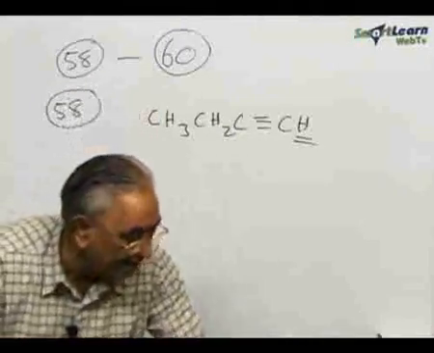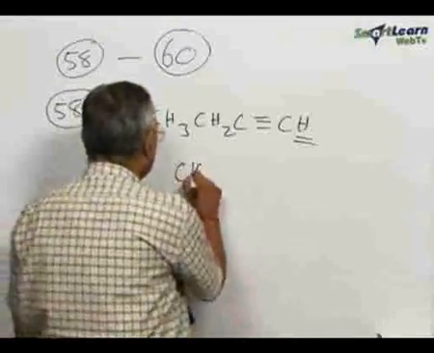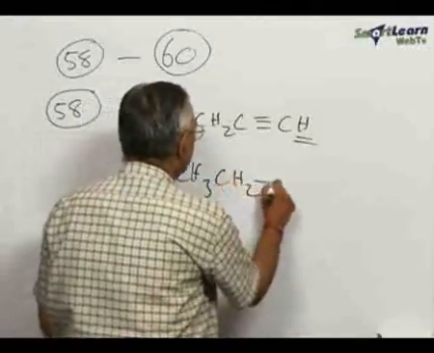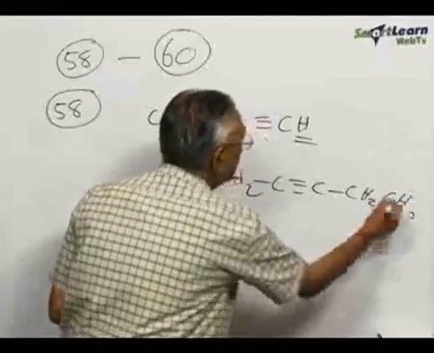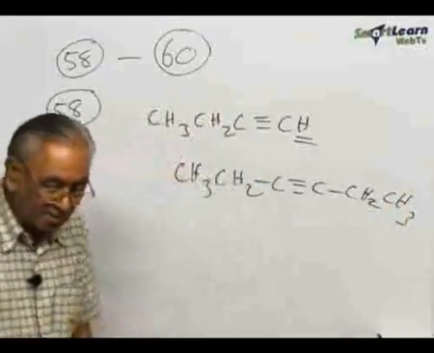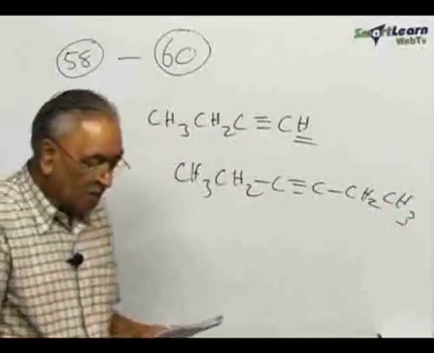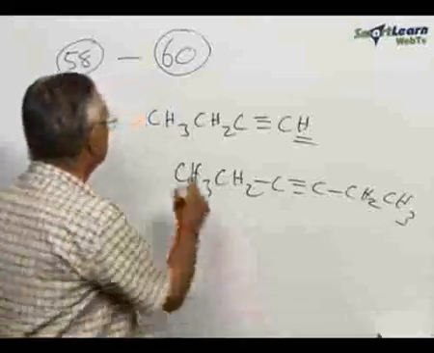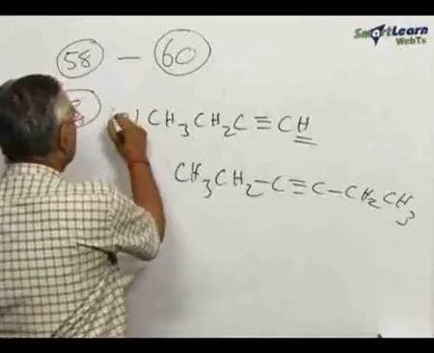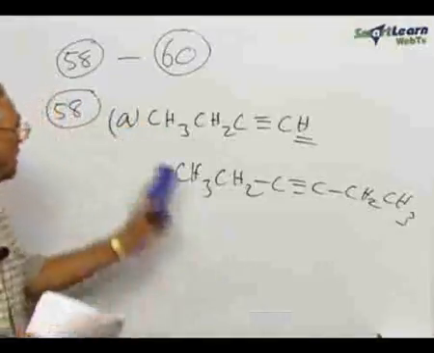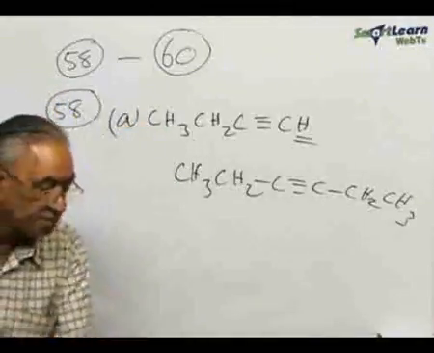So obviously the hydrocarbon that you are going to have from this reaction must be CH3CH2C≡CCH2CH3. This will be the other hydrocarbon that we get from this. So the structure of A must be this. So that corresponds to A. That is the correct answer for question number 58.